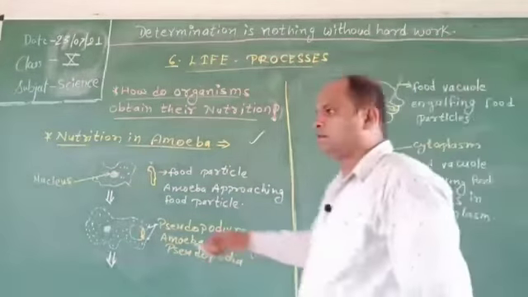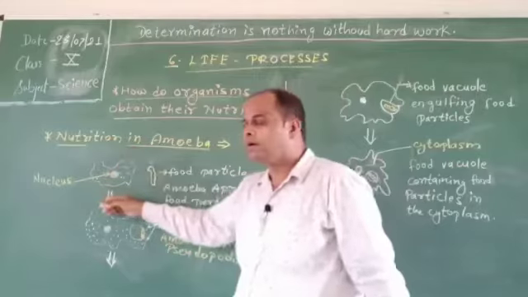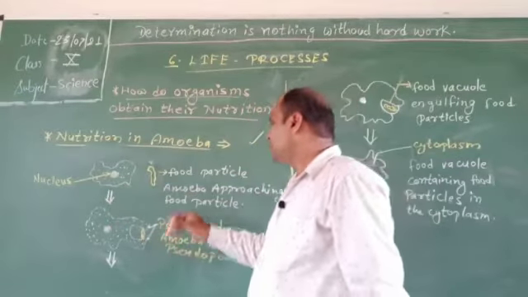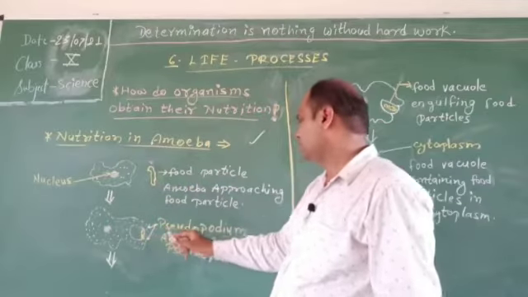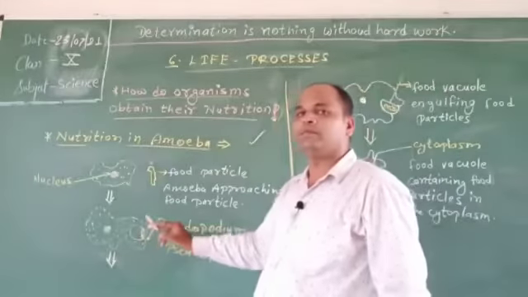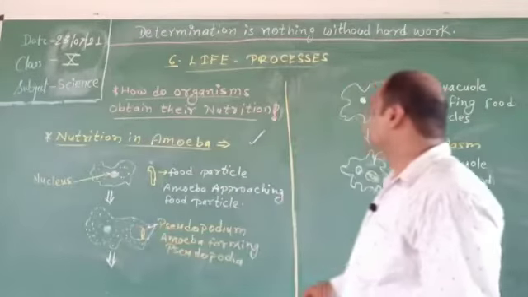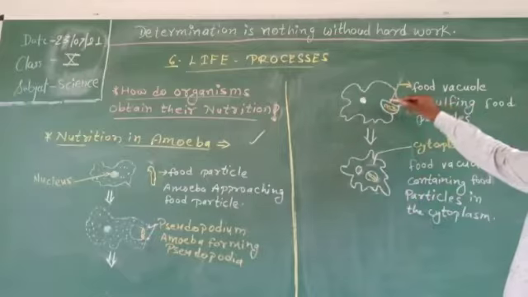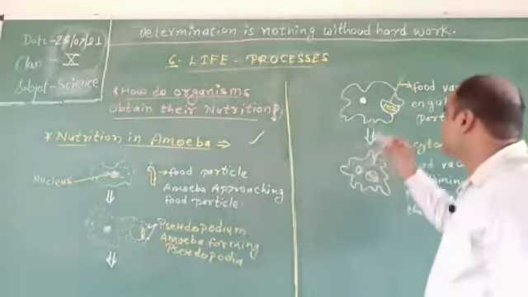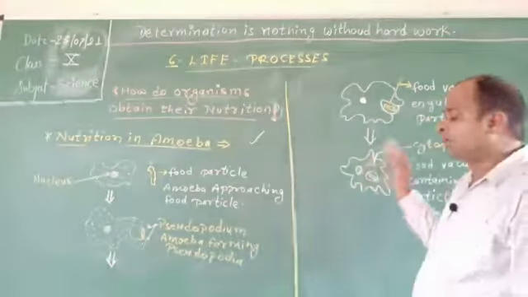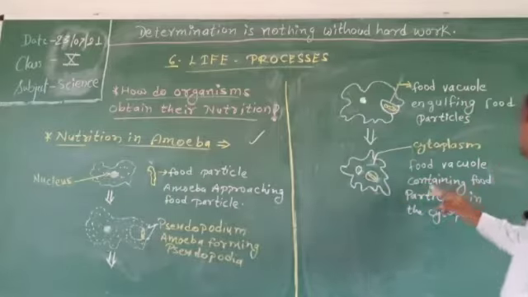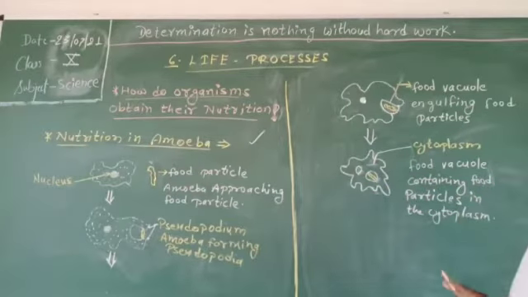You can see the picture of amoeba, students. This is the amoeba, this is the nucleus and this is the food. The food is taken in through the pseudopodium. This is a pseudopodia, and these are food particles. After that, the food particles enter through the food vacuoles into the amoeba's body. This is the cytoplasm, and the food vacuoles contain food particles in the cytoplasm.